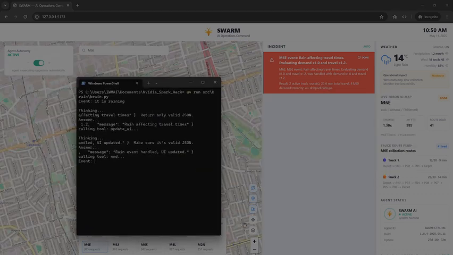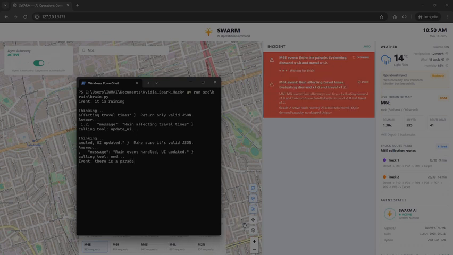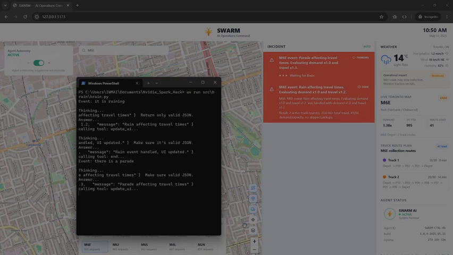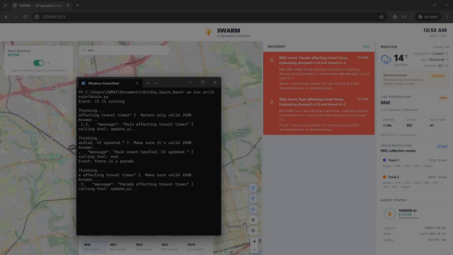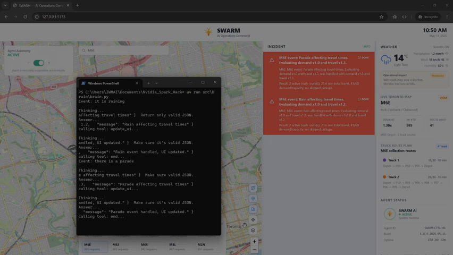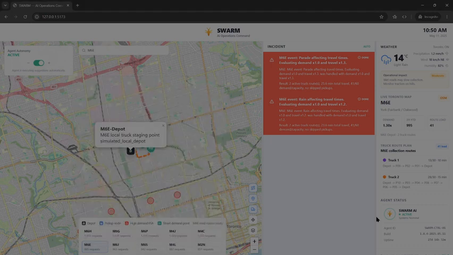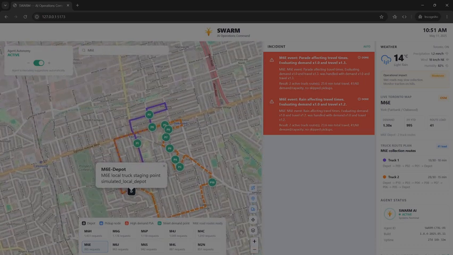What else? Let's say we have another incident. Let's say there is a parade showing up. You see there's another event that's happening. For this case, maybe the demand and the travel didn't change. We are also calling the tool called update UI. Right now it shows that travel has to be 1.3 after it processed. You can see that the route has also changed, with one truck now at 10 minutes, and the other truck right now at 15 minutes.